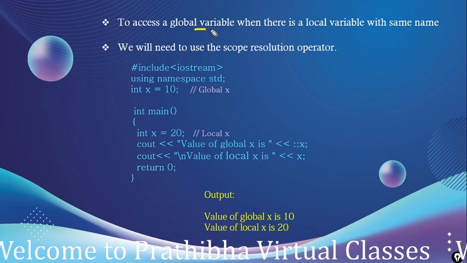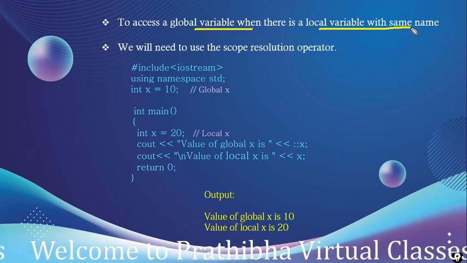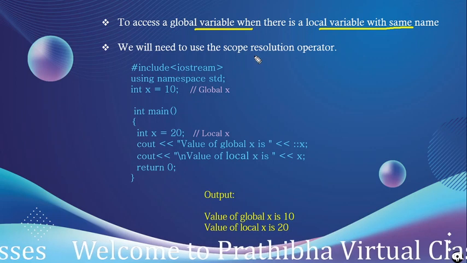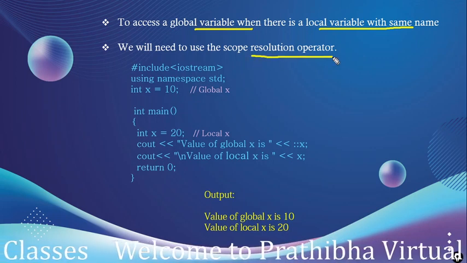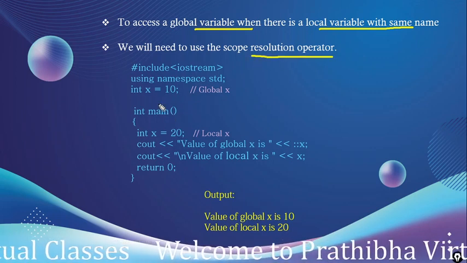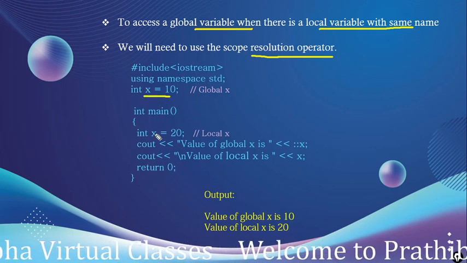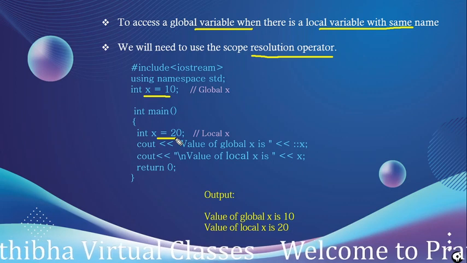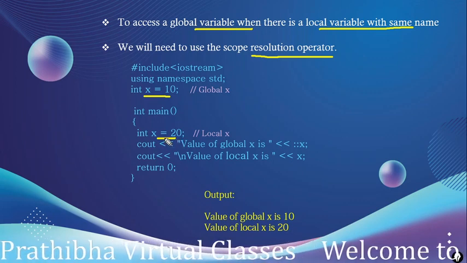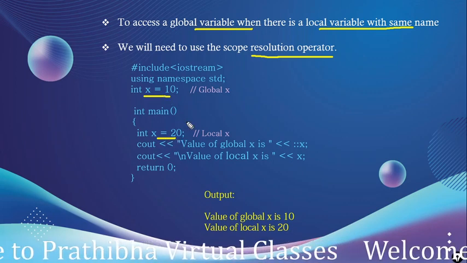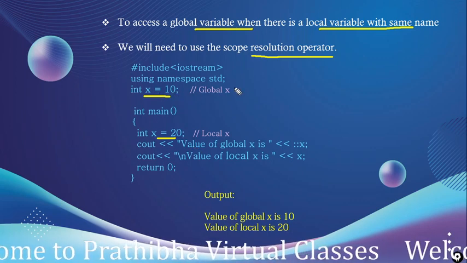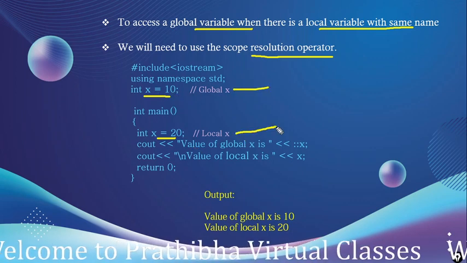Here we declare the global variable x and assign it 10. Next we declare x again with the same name, which is local to this function, and x is also global to this function. The global variable is assigned 10 and the local variable is assigned 20.